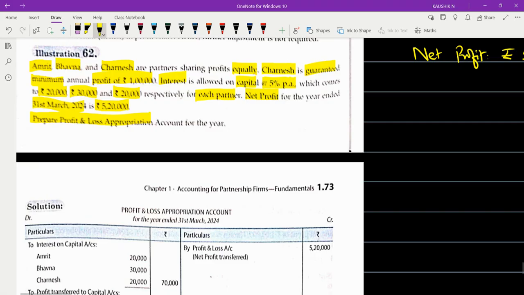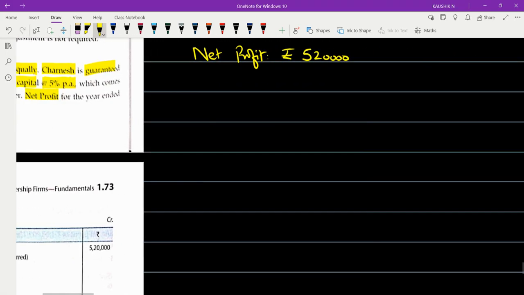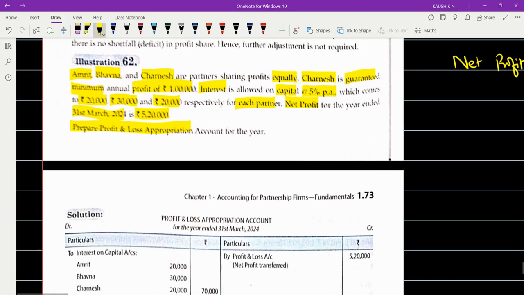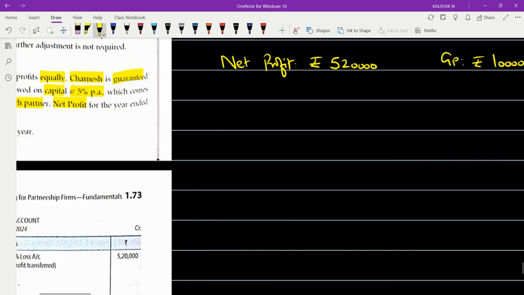Guaranteed profit. So the guaranteed profit is rupees 1 lakh. To whom is this 1 lakh provided? The guaranteed partner, Chamesh.